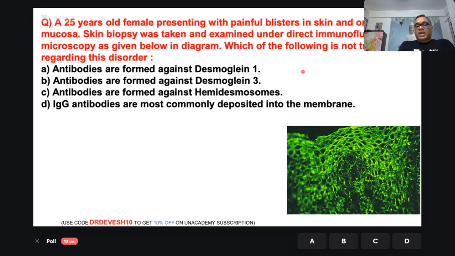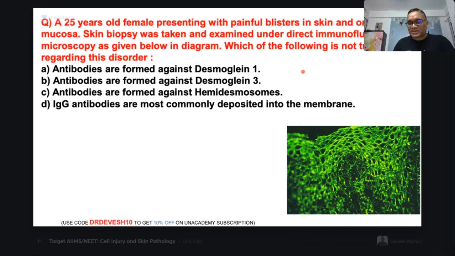So first we have to identify the diagnosis from this immunofluorescence staining, and then you can come to the answer. The catch point is immunofluorescence microscopy. Once you identify the immunofluorescence microscopy, you can crack this question. Very good response by all of you. This is an easy question, right?